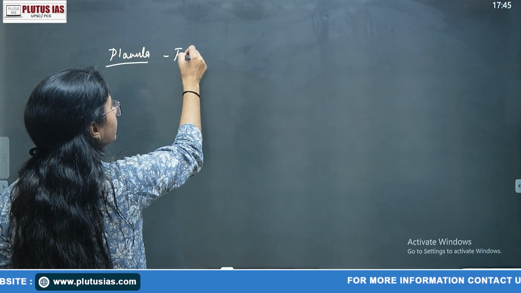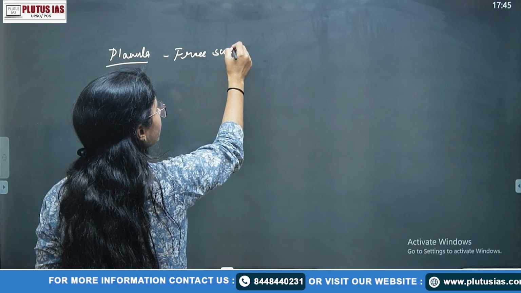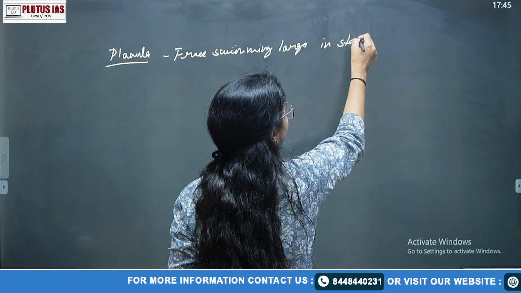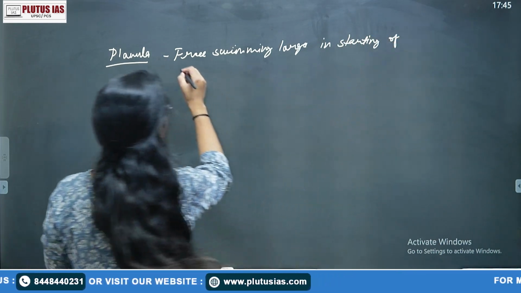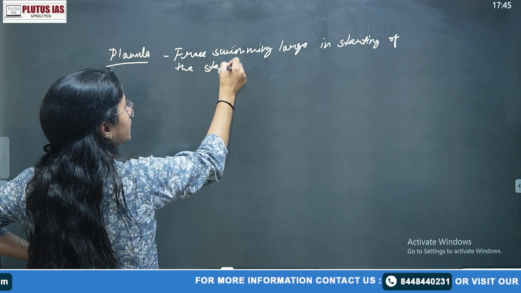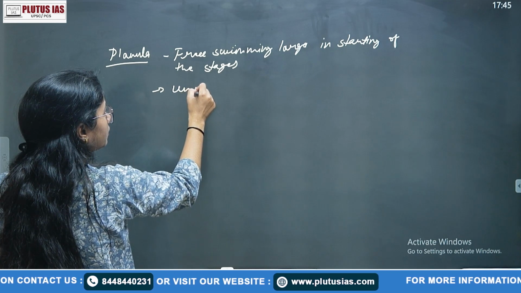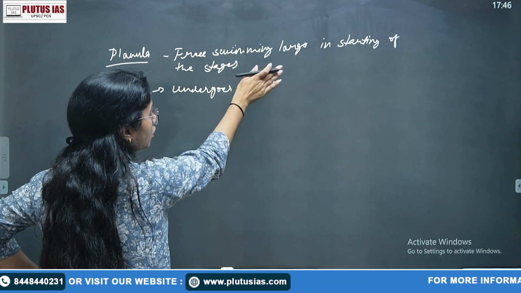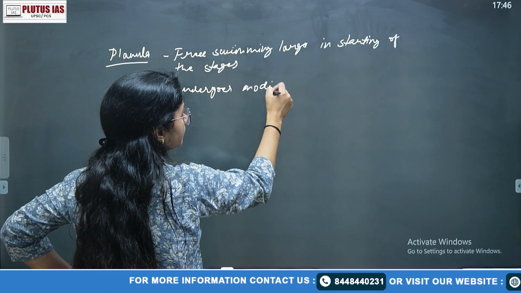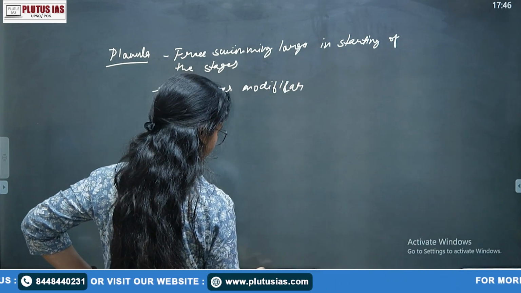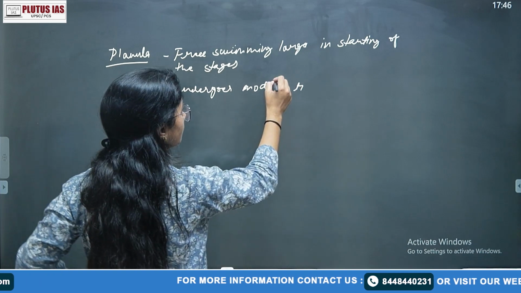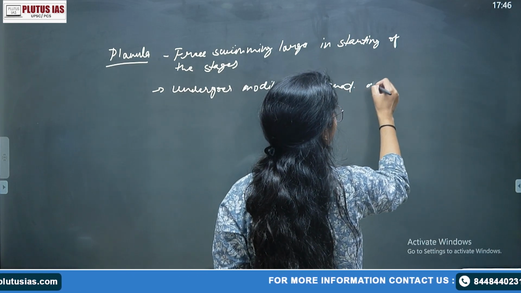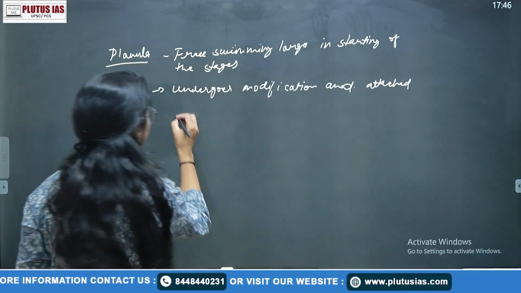Okay, this is a free swimming larva in the starting of the stage, then it undergoes modification or metamorphosis and attaches with the substratum.